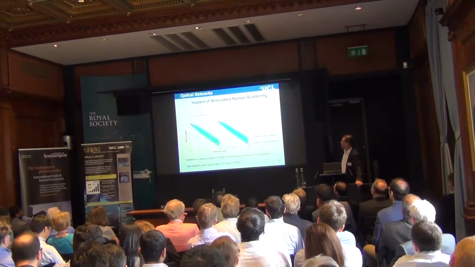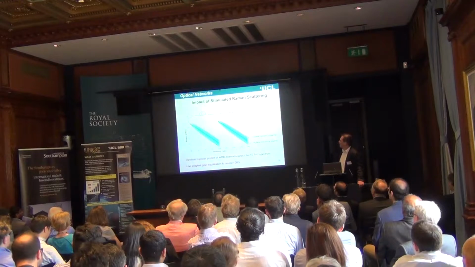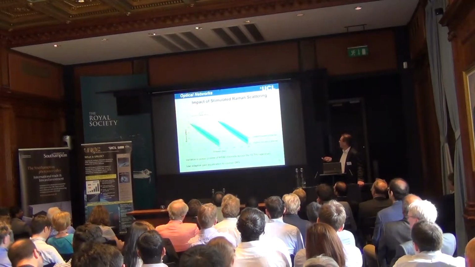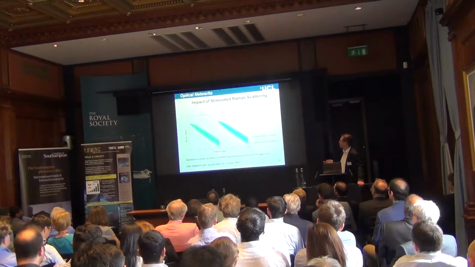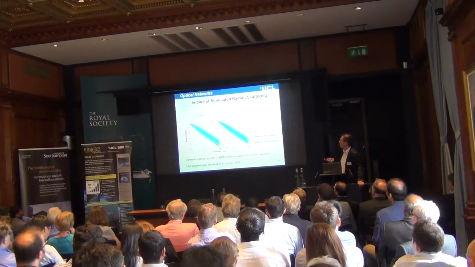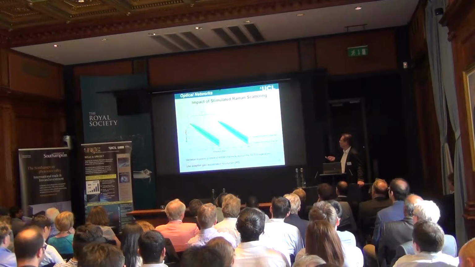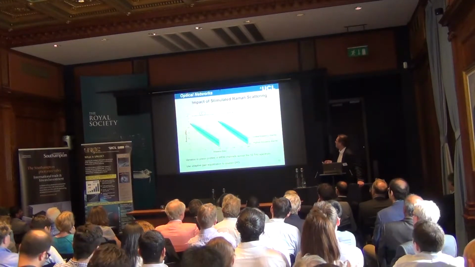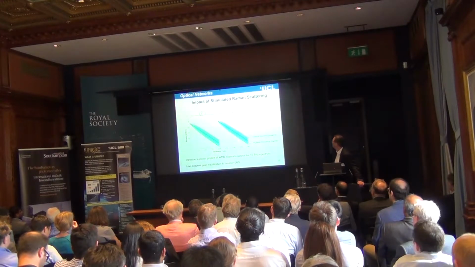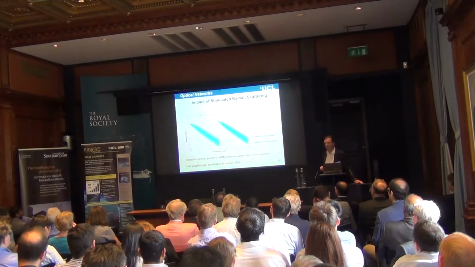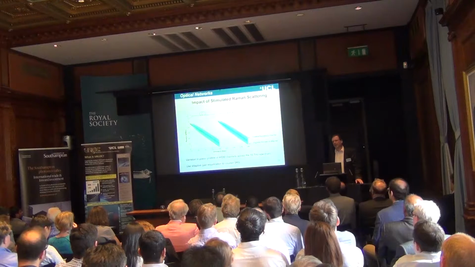So the effects of stimulated Raman scattering can be seen in this calculation, showing the lowest frequency channel power profile and the highest frequency channel power profile along each amplifier span. You can see that there's quite a significant difference in the signal power at the end of each span, around 5 dB difference.